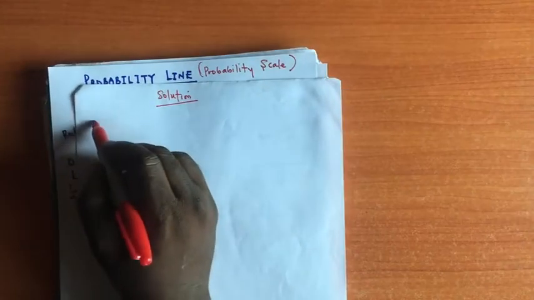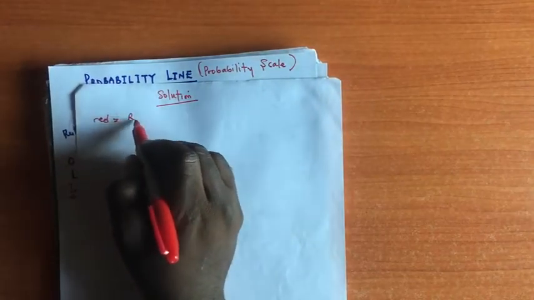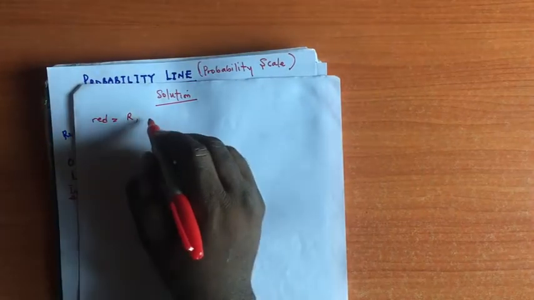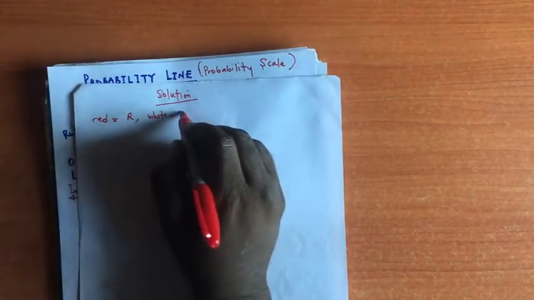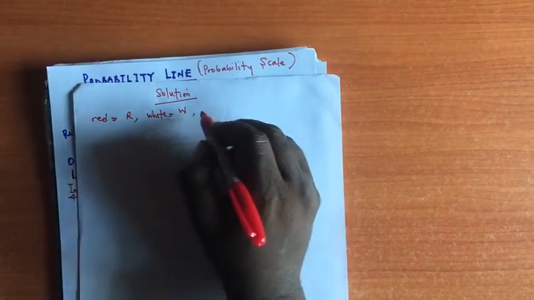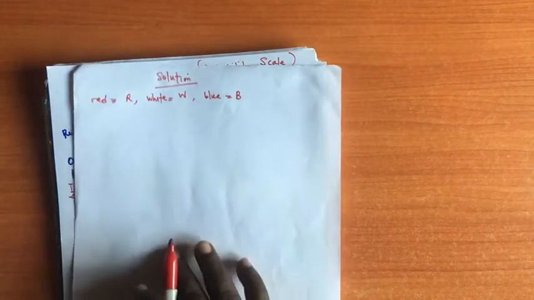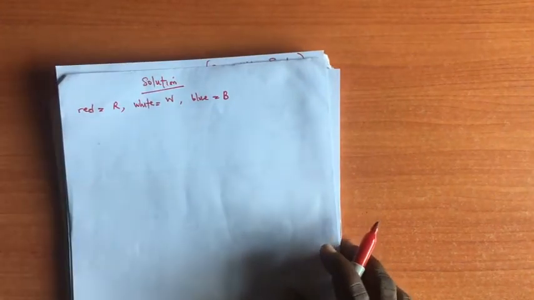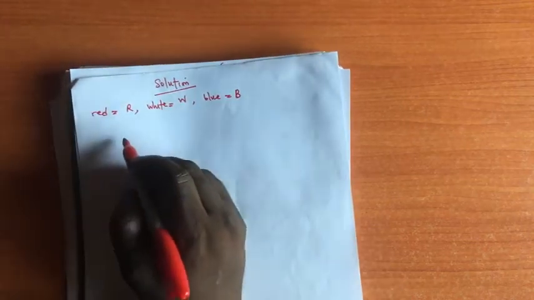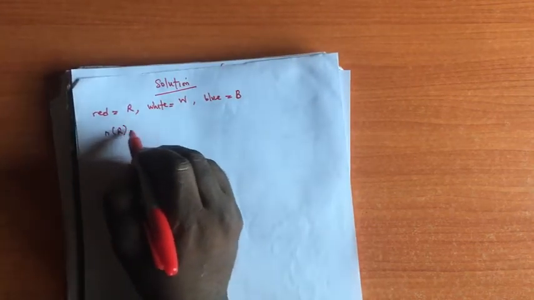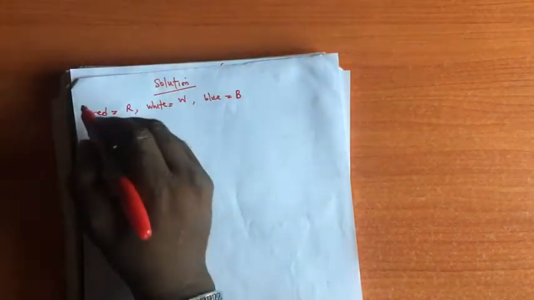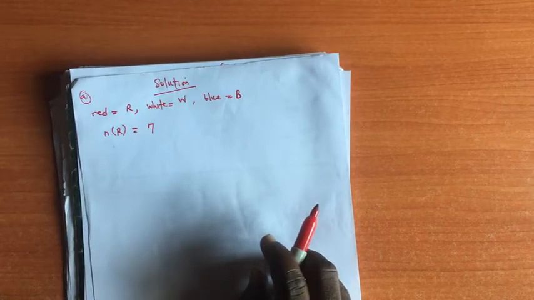Now in that question, we need to understand that there are 7 red balls. I can represent red with capital R, white with W, then blue with capital letter B. Now we know that there are 7 red balls. We can now say the number of red balls is 7.